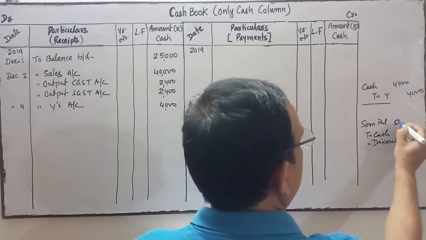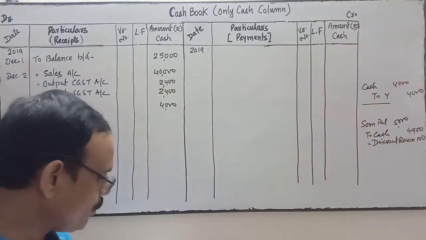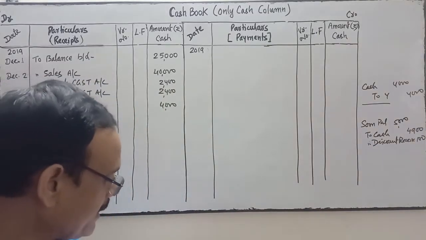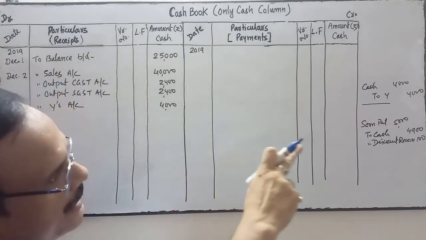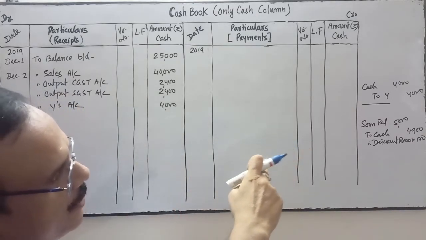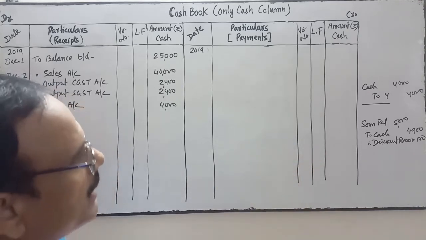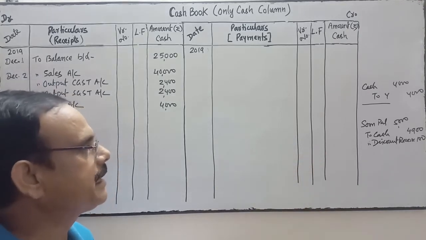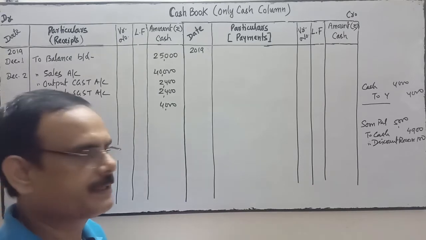So Sompal account will be debited with 5,000. Cash will be credited with 4,900, and discount received will be credited by 100 rupees because it comes under nominal account. All incomes and gains are credited, and Sompal is debited because he is the receiver.